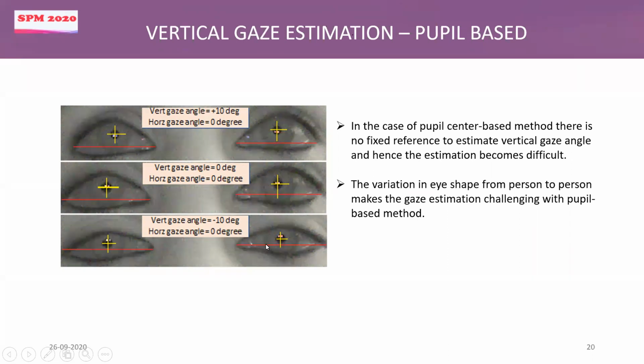but still the point is above this reference line. So the problem in this method is we don't have a fixed reference point. Like in the case of corner reflection, we had the pupil center. But here for pupil center based method, we don't have that constant fixed reference point. So we found it a little challenging to estimate the vertical gaze angle from the position of pupil.